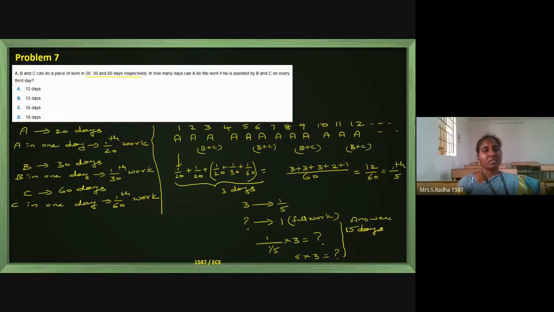So this is one procedure. Otherwise you carry on with the 4th day, 5th day, 6th day, and calculate like that. I have just represented it here.